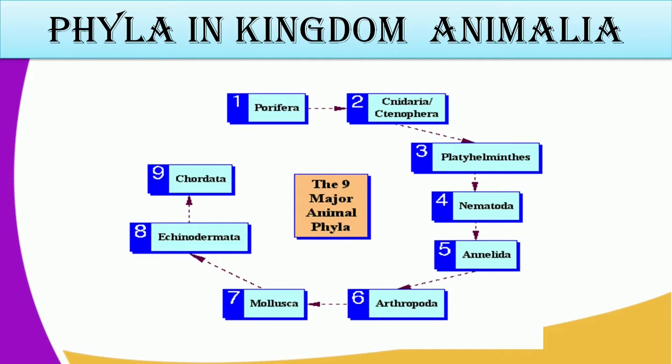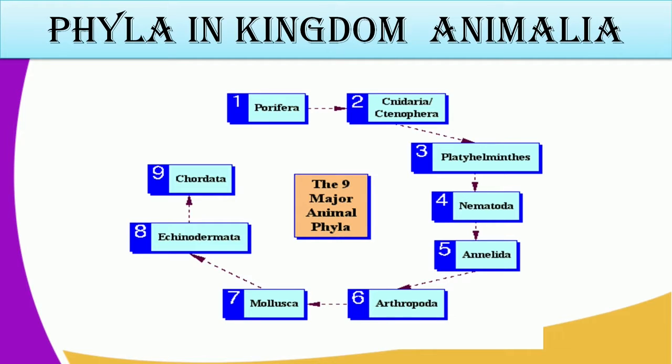So today we are talking about the kingdom Animalia. We have several phyla which are found in the Animalia. Number one, we have the Porifera, the Cnidaria, the Platyhelminthes, the Nematoda. The other phyla: we have the Annelida, the Arthropoda, and the molluscs, which are composed of the snails. We have the Echinodermata, and the biggest of all, the Chordata, which comprises